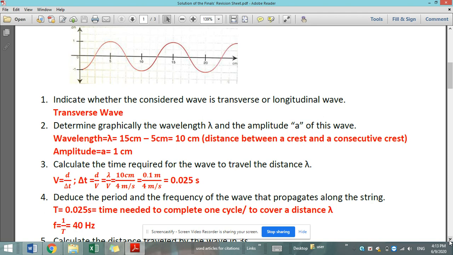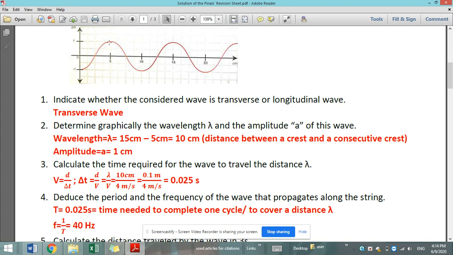So if you go back to the notes, the wavelength, as a definition, is the distance covered by the wave during one cycle. And how can we determine it graphically? There are 3 ways: either by measuring the distance between 2 consecutive crests, or between 2 consecutive troughs, or between corresponding or identical positions on the equilibrium position. So either between showing one whole cycle, this is the whole cycle, so between this point and this point, these are consecutive crests or consecutive troughs, so all are going to give the same value.